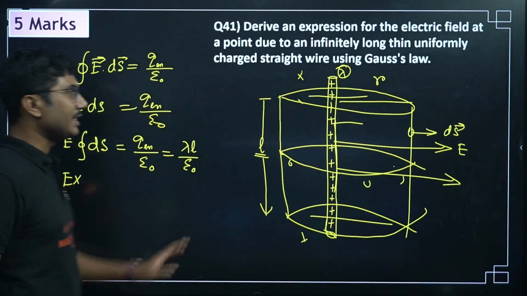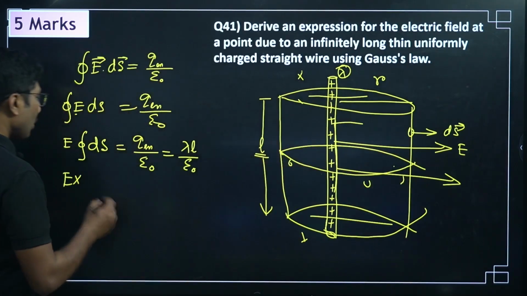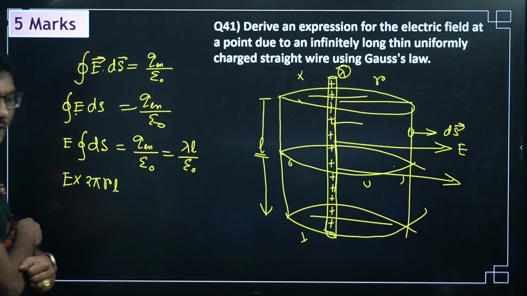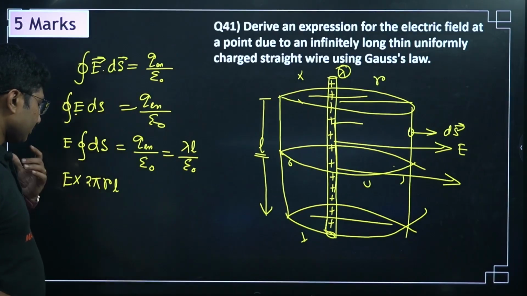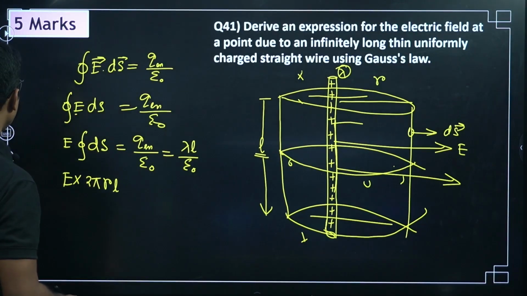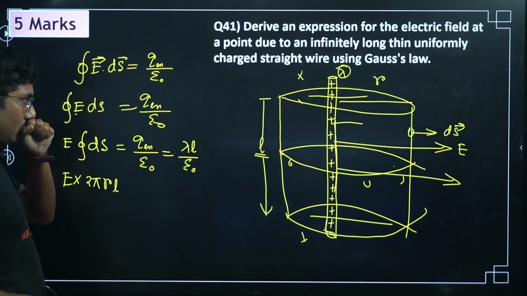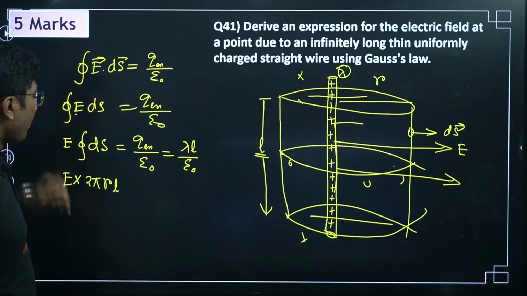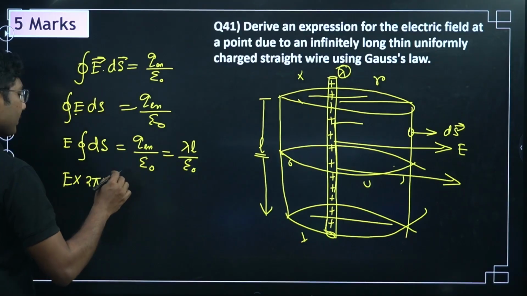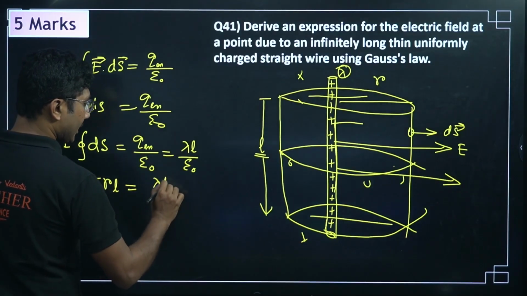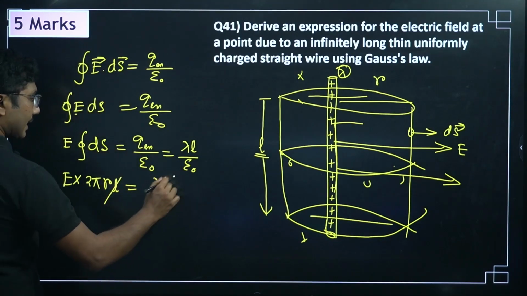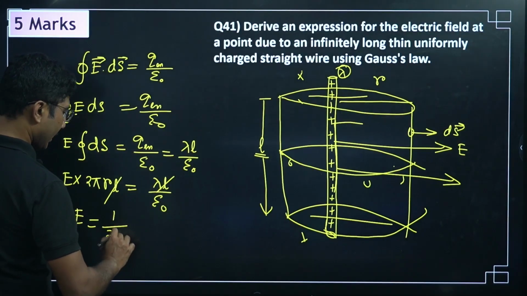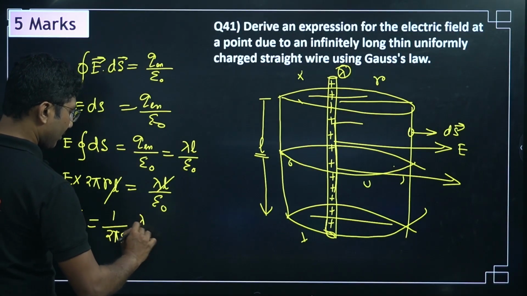So what is the curved surface area of a cylinder? It is nothing but 2 pi radius into length, that is 2 pi RL. Yes, 2 pi RL is the area of the curved surface of the cylinder. So E times 2 pi RL is basically lambda L by epsilon naught. So L cancels and you get the electric field E equals 1 by 2 pi epsilon naught times lambda by R.